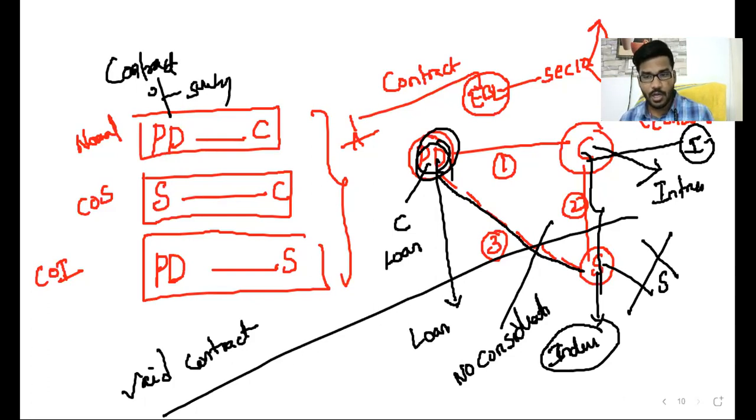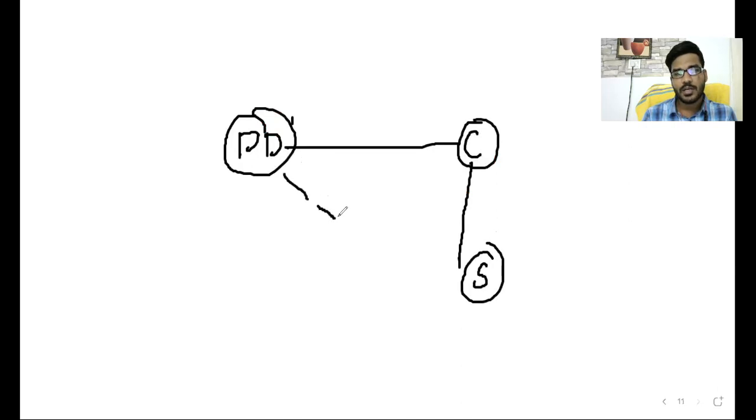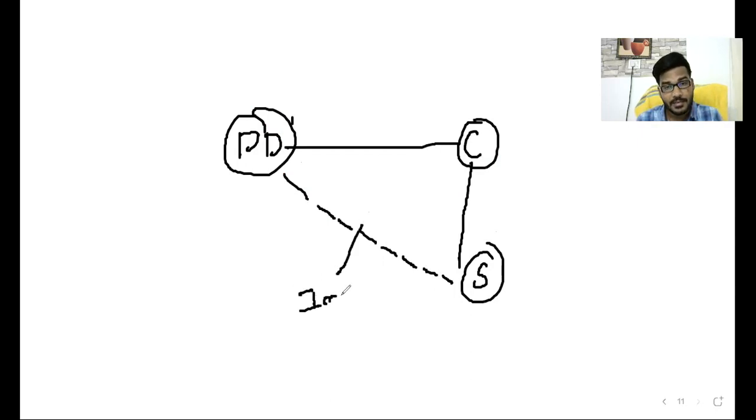Everyone is clear or not? Principal debtor, creditor, and surety: three parties and three agreements. So why do you always write dotted lines between principal debtor and surety? Because this is an implied contract.